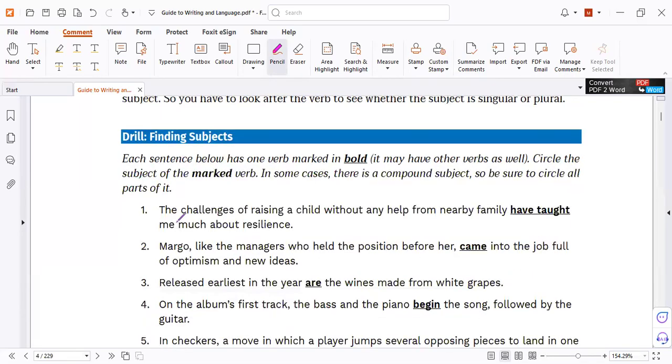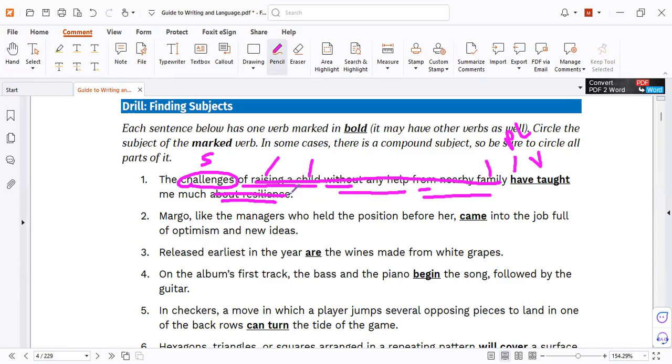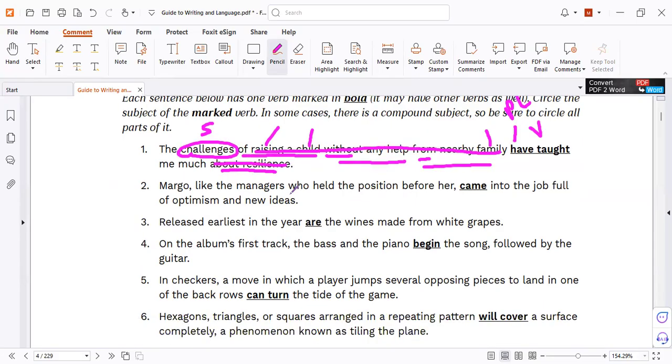And we have a lot of common mistakes. Number one, here we have the verb. What is the subject? Together. Phrase, delete. With, delete. From, delete. And about, delete. Now, what have taught me the challenges? What helps here? Have is plural. Your subject must be the same, plural. So it's not challenge, which is singular. And all of these phrases, so think and delete. That's it. Now we test here.